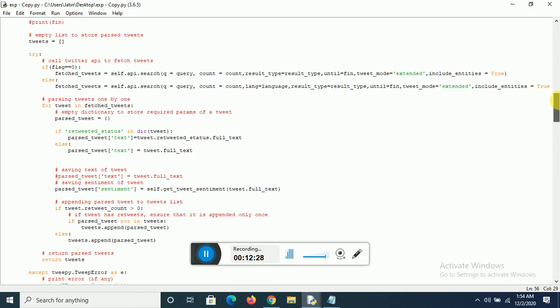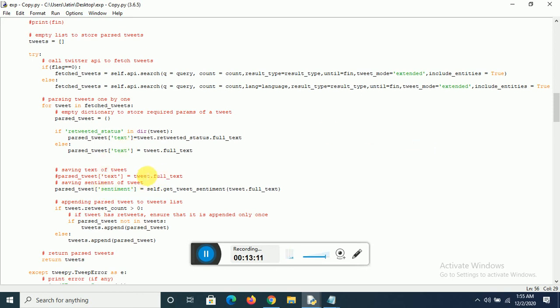If retweeted status is in the tweet, basically if the tweet that we have fetched is a retweet, the parsed tweet text parameter will be fetched using the retweeted status full text. Because if the tweet is a retweet, then we have to use the retweeted status full text to retrieve the full text of the tweet. Otherwise, if it is not a retweet, we can simply use the full text. So here we extract the text of the tweet.